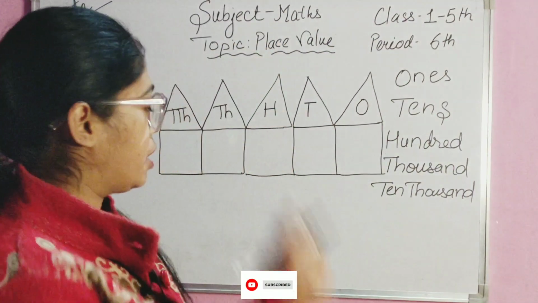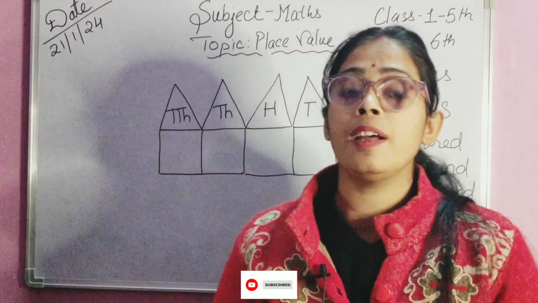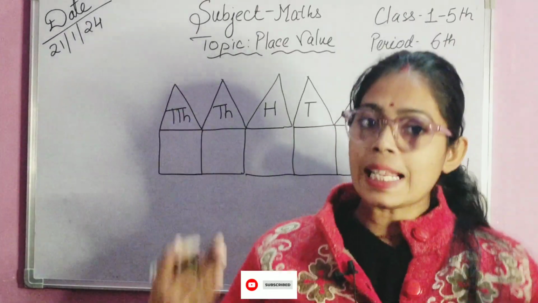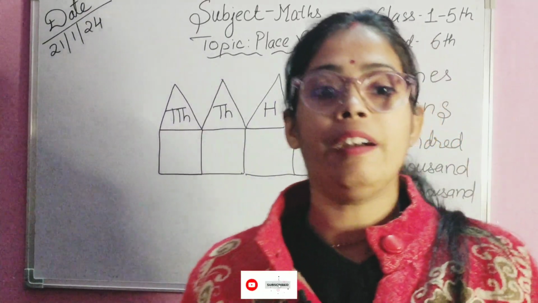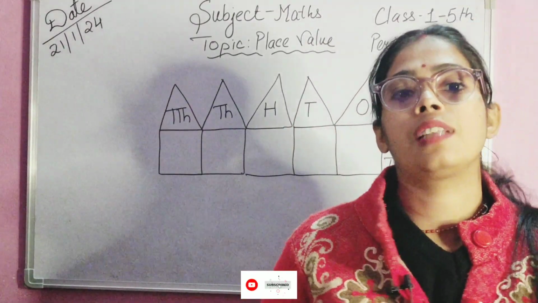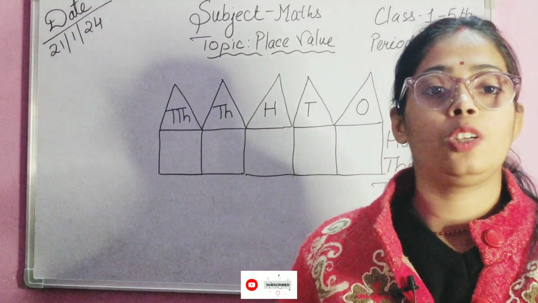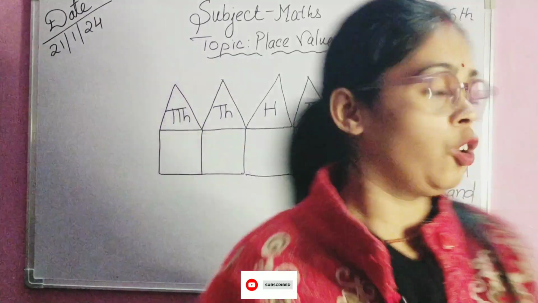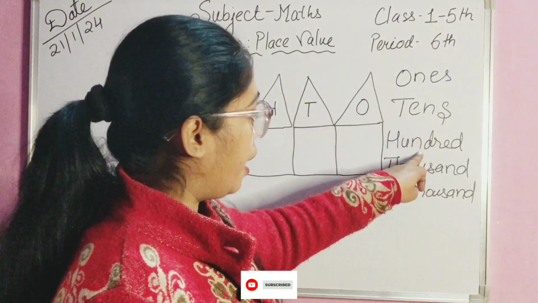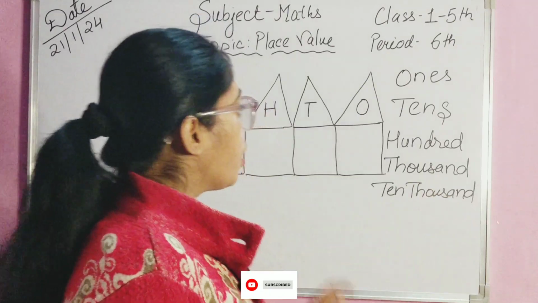Now, as their houses had been built, some guests decided to visit their houses, just like guests come to visit your homes. See here: ones, tens, 100, 1,000 and 10,000.